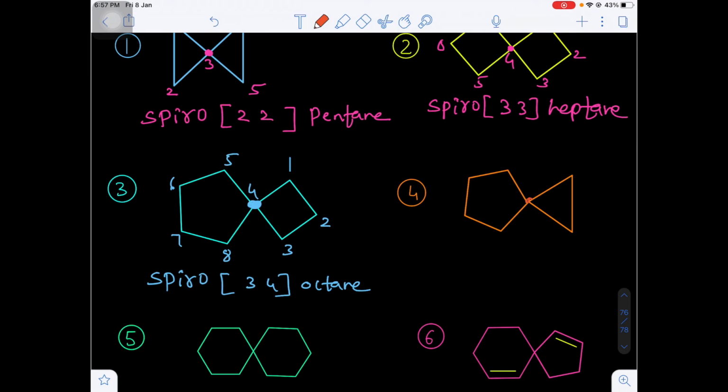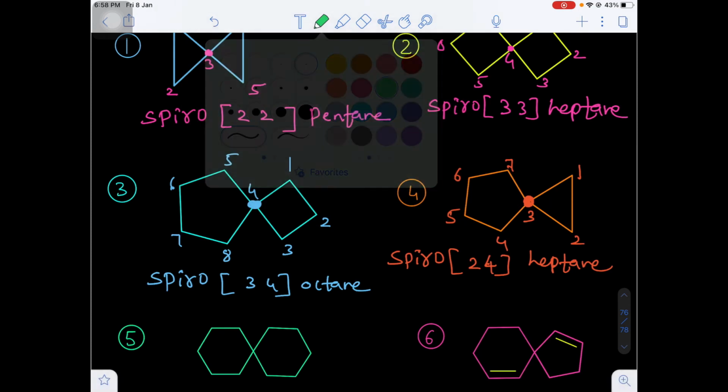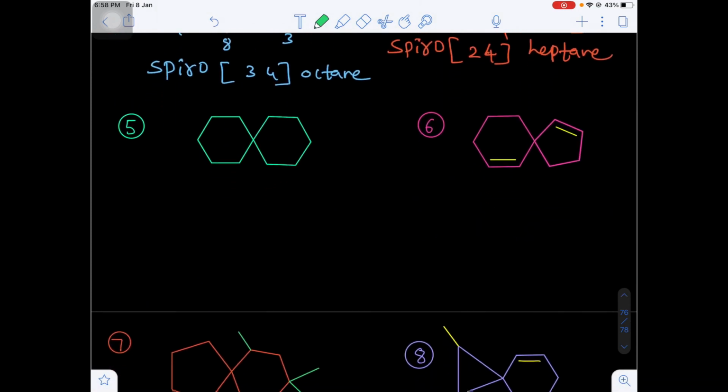Here you see, this is the spiro atom. First of all, go for the numbering of the smaller size ring. This will be 1, this will be 2. Next to spiro atom 3. You can do clockwise or anti-clockwise. 3, 4, 5, 6, 7. So here 7 carbons are there. So I am writing spiro. Right side has only 2 carbons and left side has how many carbons? 4 carbons. Spiro 2, 4. Total 7 carbons are there. Heptane. Okay.